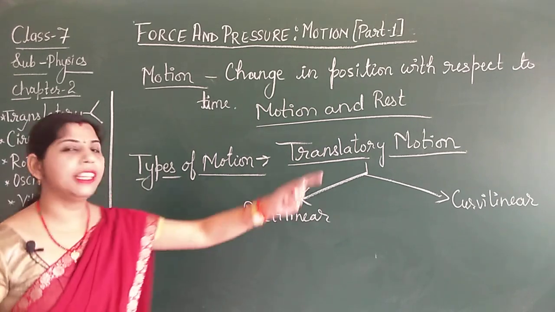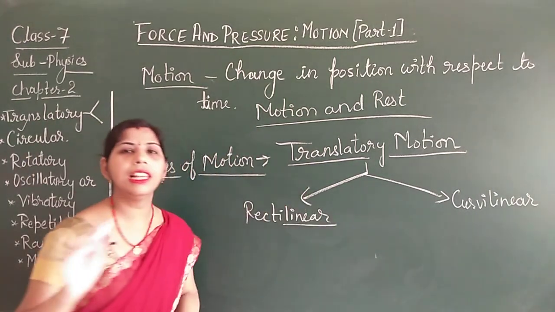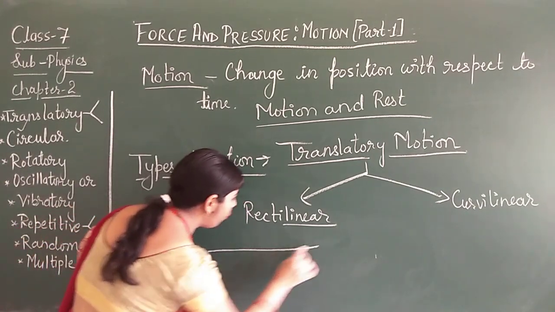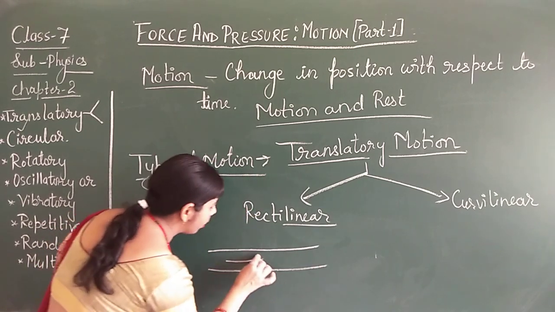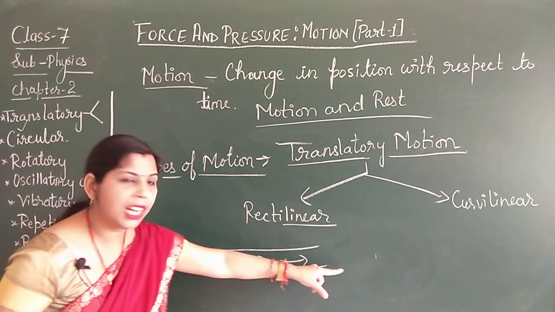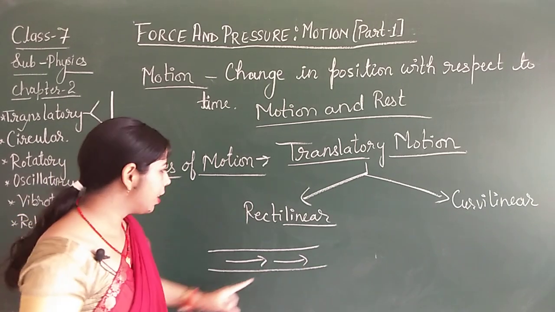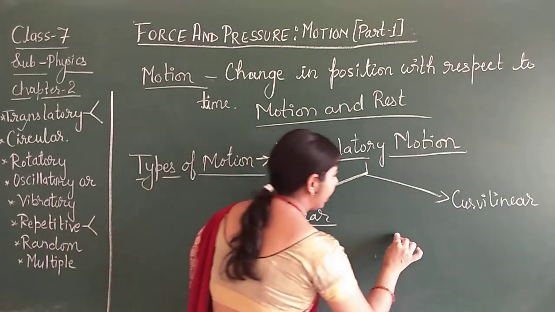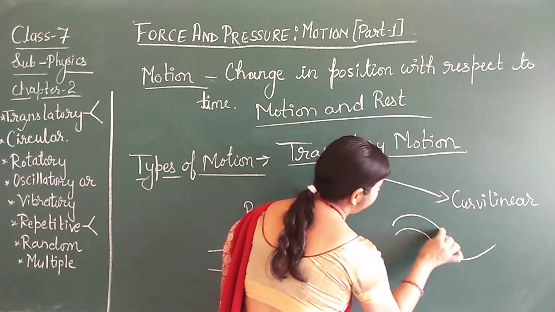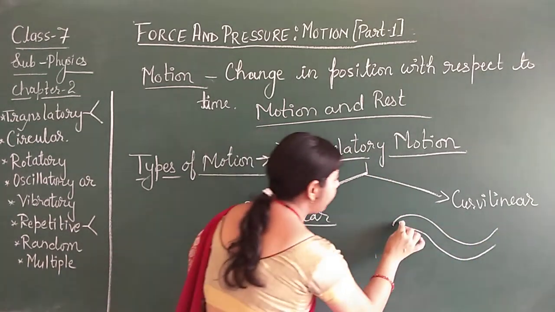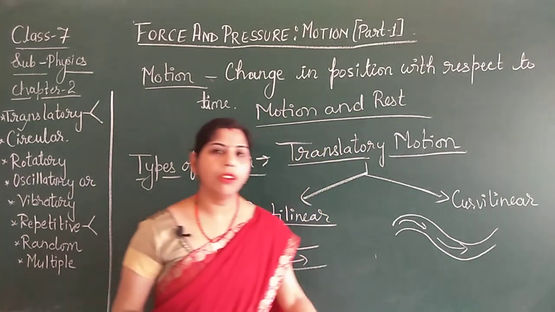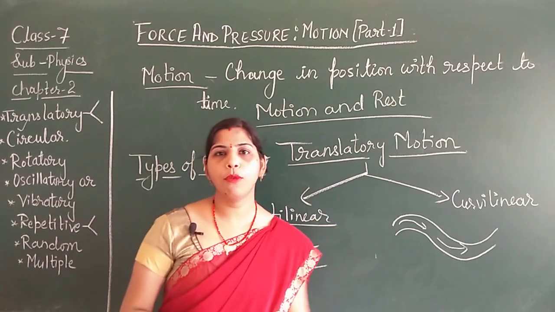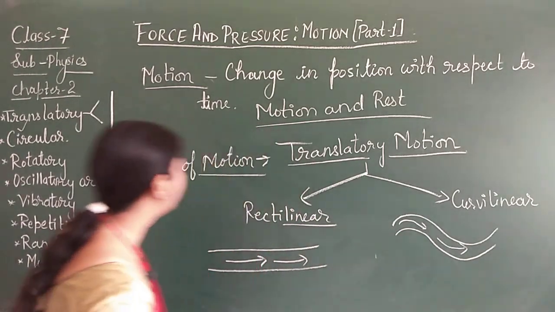So what is rectilinear motion? This rectilinear motion is also known as linear motion. Now you are going by car and the car is moving on a straight road. That means your car follows a straight line. This straight line motion is known as rectilinear motion. And meanwhile some turns are there, that means you are going to follow this type of path. At that time a curve is formed over here. So when an object follows a curved path for its movement, that type of movement is known as curvilinear motion.